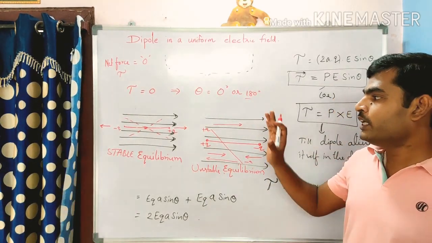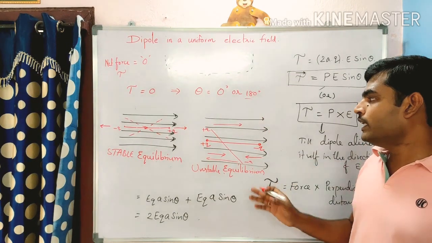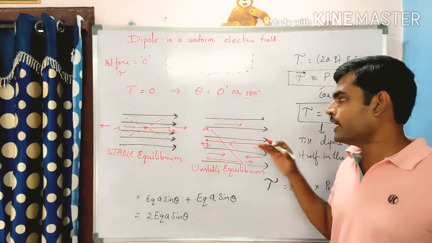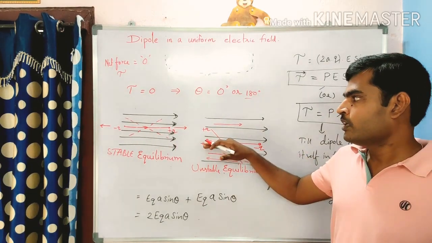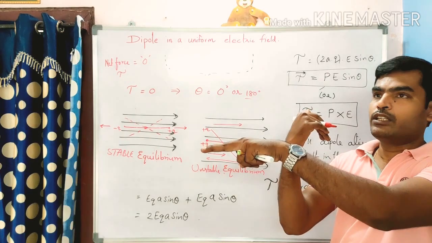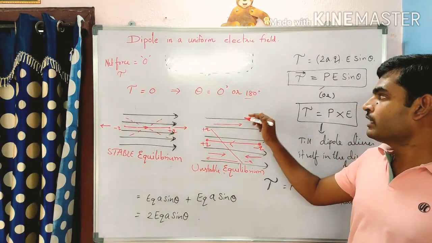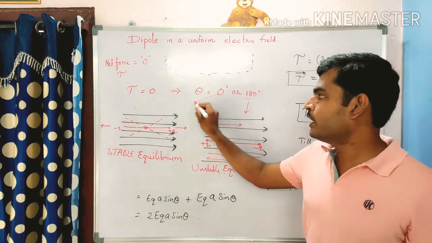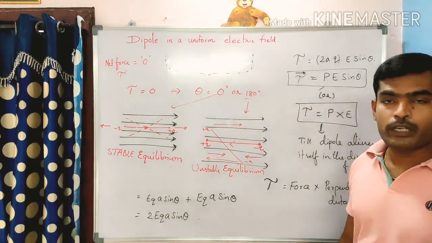When it is 0 degrees, stable equilibrium. When it is 180 degrees, the dipole moment is in this direction, from negative charge to positive charge, and the electric field is in this direction, so both are in opposite directions. At 180 degrees it is unstable equilibrium, and at 0 degrees it is stable equilibrium.